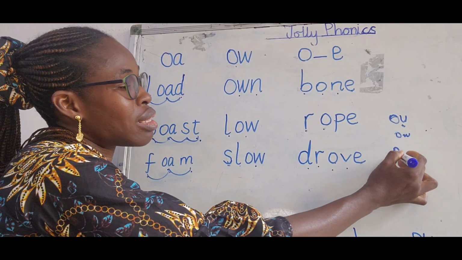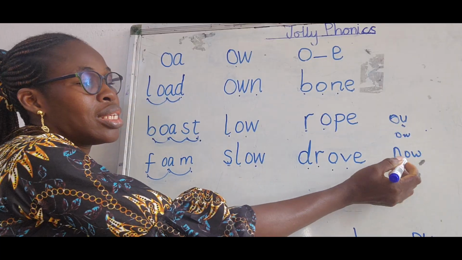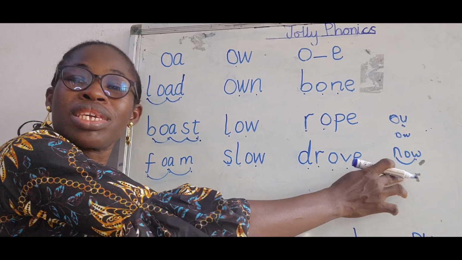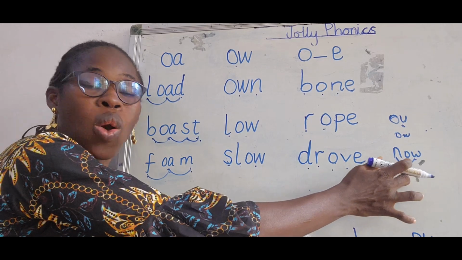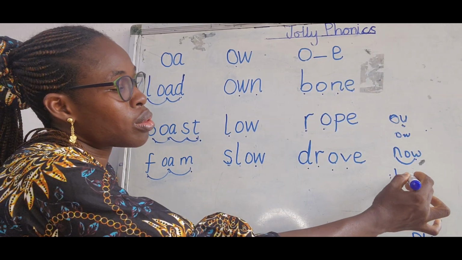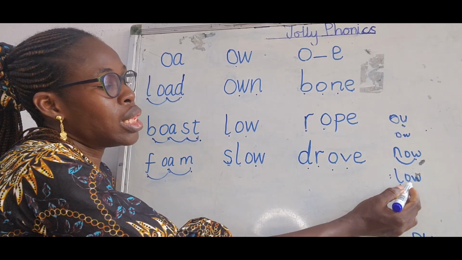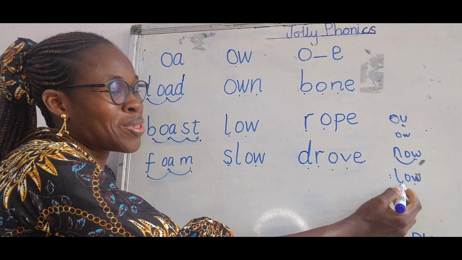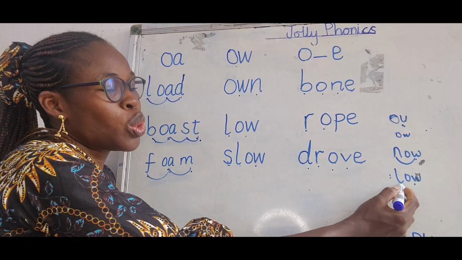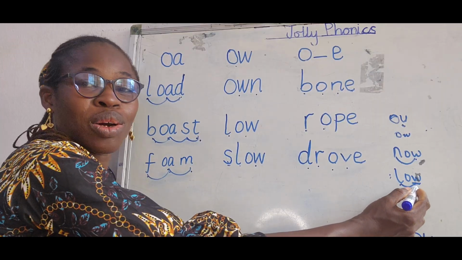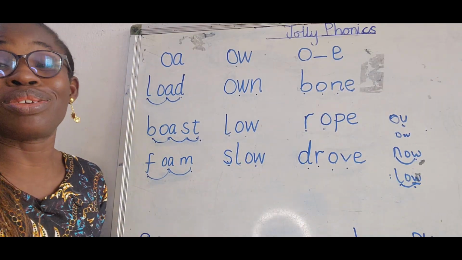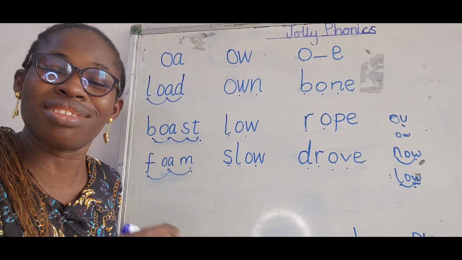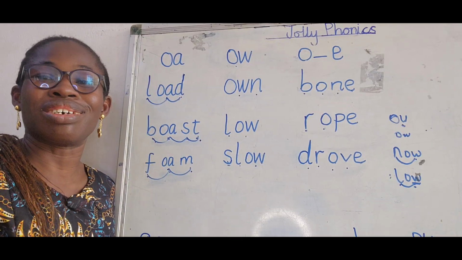Now let's look at it as this. Ow. Now here it's making the sound ow. Now let's look at this one. Ow. Is there anything like that? No. So O, low. So here it's making the sound O. Alright, so that is how you differentiate it for your level now. If you pronounce it and it doesn't make sense, you know that it's saying the other sound.